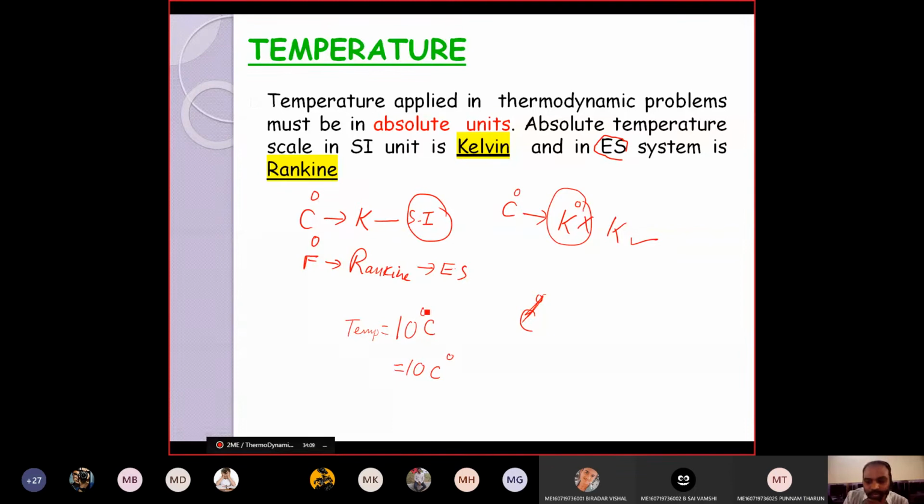If you see here, the degree is before the C, and here the degree is after the C. This denotes the difference of temperature. Whenever you are writing a difference of temperature, it is 10 centigrade degrees. And nowadays centigrade is also replaced by Celsius; we call it the Celsius scale. Both are the same. Instead of 10 degrees centigrade, we call it 10 degrees Celsius. Is it clear? So this denotes a temperature, and this denotes the difference of the temperature.